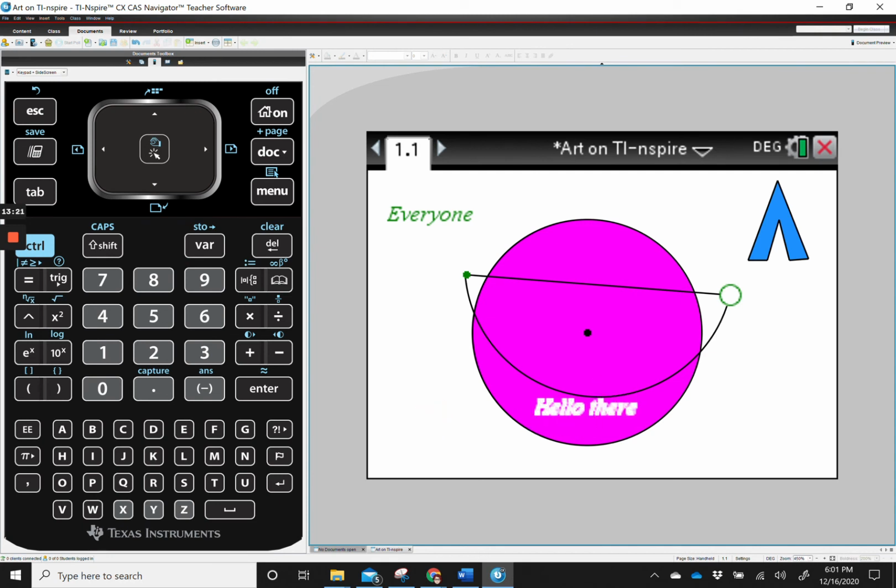Now remember, if you do something and you don't like it, to back up or to undo a mistake, you do Control Z and it will undo what you just did. So I'm going to do Control Z and it turned it back to black font. I'm going to do Control Z again and it's going to move it back to the top. I'm going to do Control Z again and it's going to change my green font back to black because that's the order that I did things in.